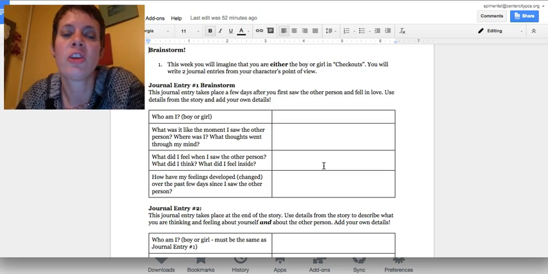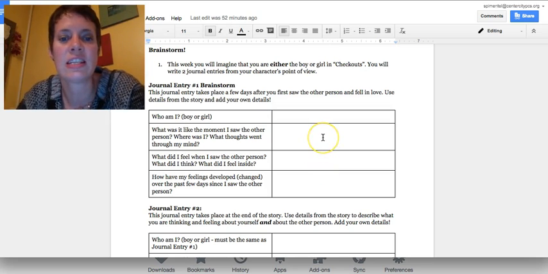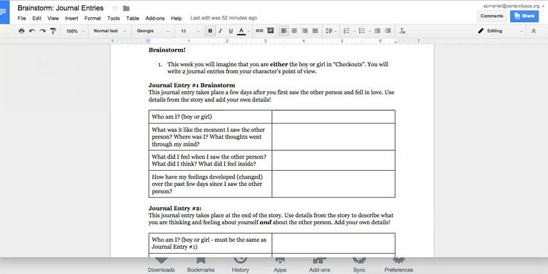So for your journal entry number 1 brainstorm, this journal entry is going to take place a few days after you first saw the other person and fell in love. And you're going to use details from the story and also add your own details as well. So for journal entry number 1, you want to be thinking about who you are. Are you going to be the boy or the girl? Because you want to be the same for journal entry 1 and journal entry 2.